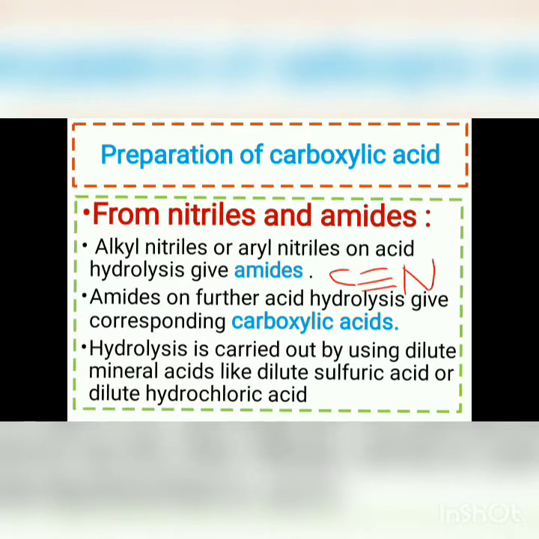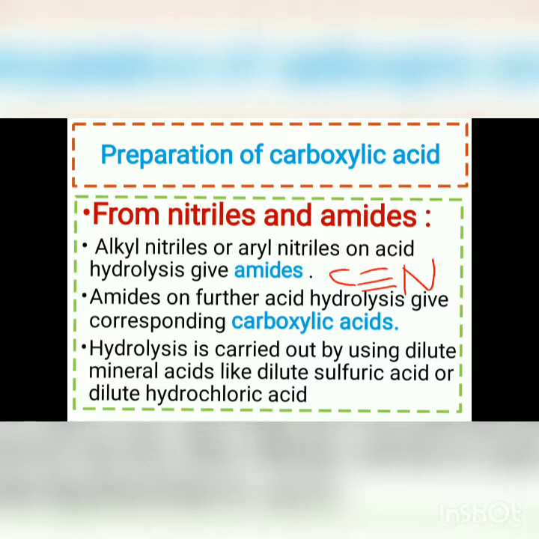The compounds which contain the nitrile group, that is the carbon-nitrogen triple bond, are also known as cyano compounds. First the nitrile is converted into the amide. An amide has the general formula RC double bond O NH2, and then the amide on acid hydrolysis gives the carboxylic acid.